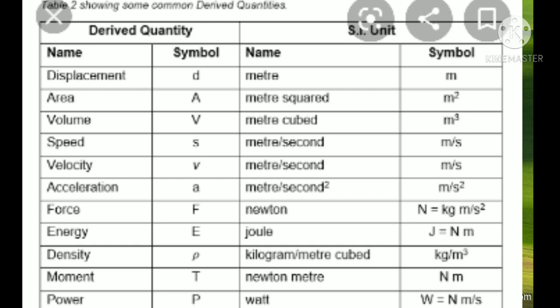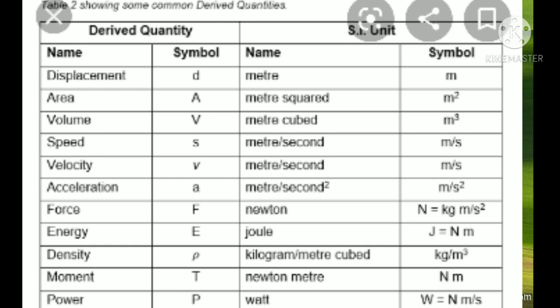These derived quantities can be expressed in terms of other basic quantities. They are called the derived quantities. They can be expressed in terms of the other physical basic quantities. For example, displacement, area, volume, speed, velocity, acceleration, force, energy, density, momentum, power, etc.